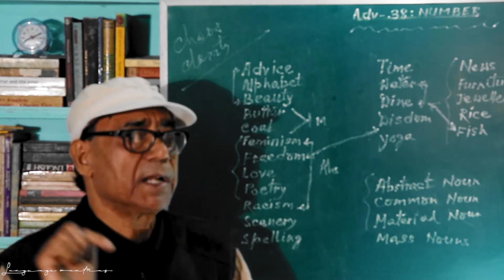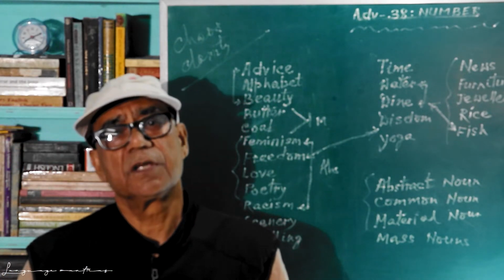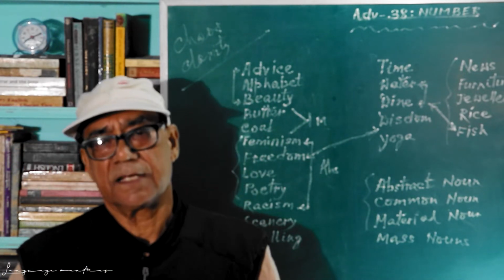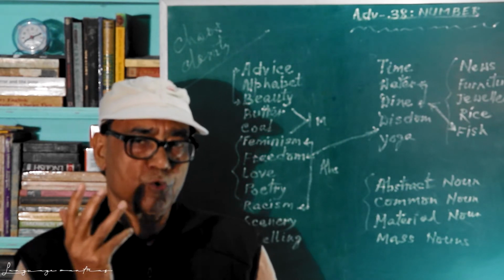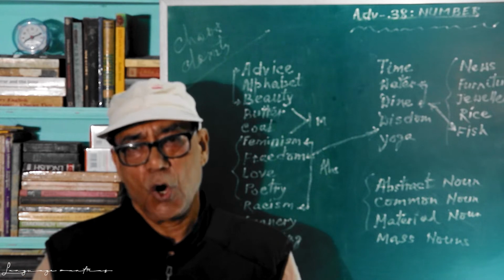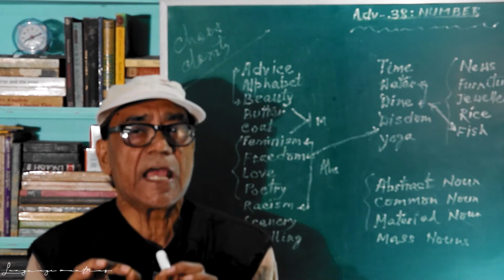Come to example number 2, alphabet. Alphabet means all letters put together. For example, the English language: we have 26 letters. All these 26 letters are known as the English alphabet.